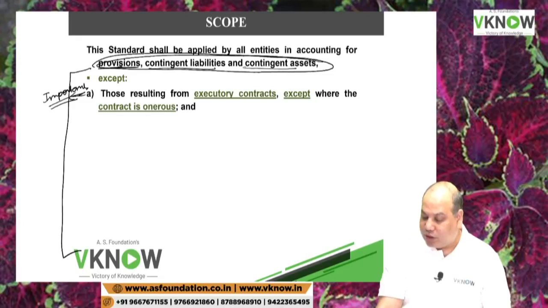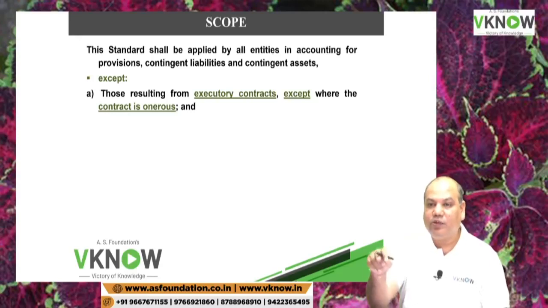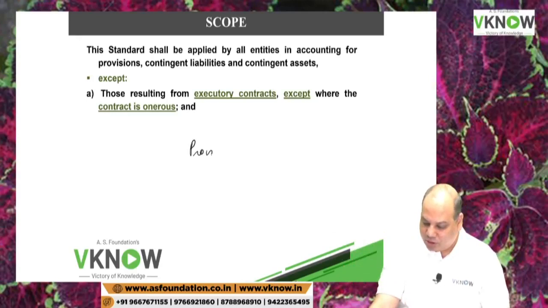Those resulting from executory contract, except where the contract is onerous. Under exception, there is an exception. This standard is not applicable to executory contracts.